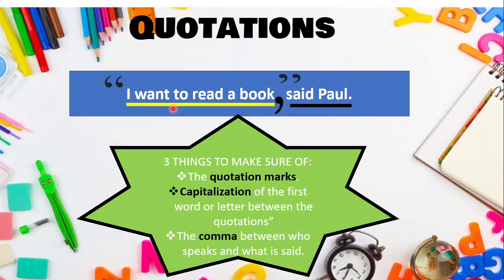And of course, at the end of the sentence, there must be the punctuation dot. This lesson might be somehow hard first, but with practice, it's gonna become easier. Don't worry about that. So again, the quotation marks, capitalization of the first word or letter, the comma between who speaks and what is said.